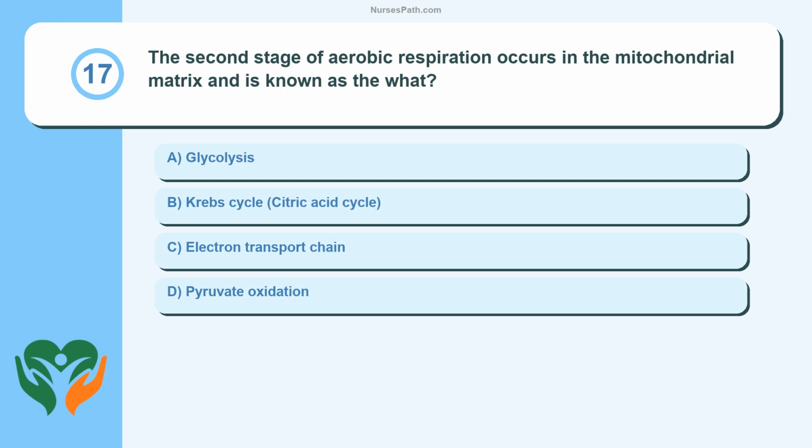Question 17. The second stage of aerobic respiration occurs in the mitochondrial matrix and is known as the what? Glycolysis, Krebs cycle, citric acid cycle, electron transport chain, pyruvate oxidation.